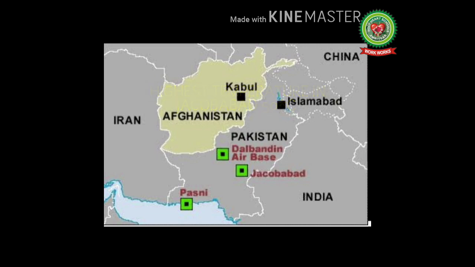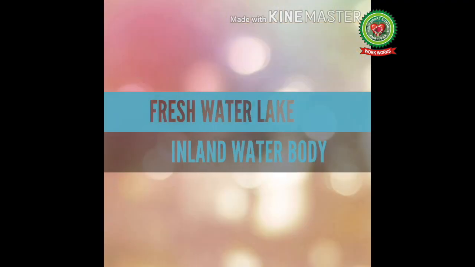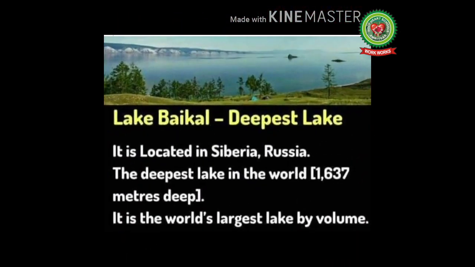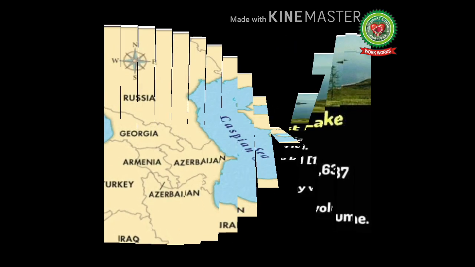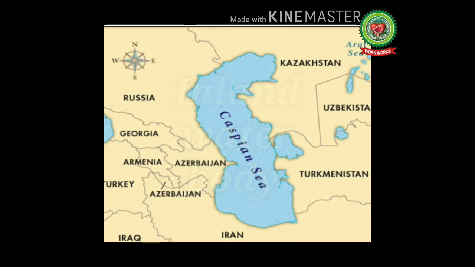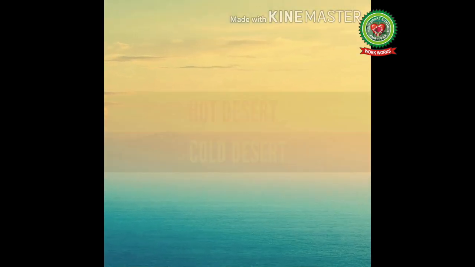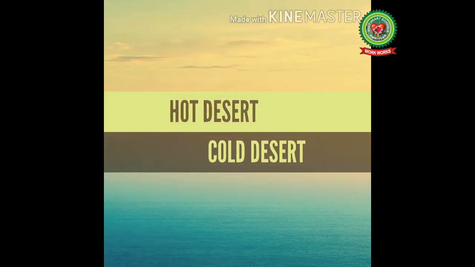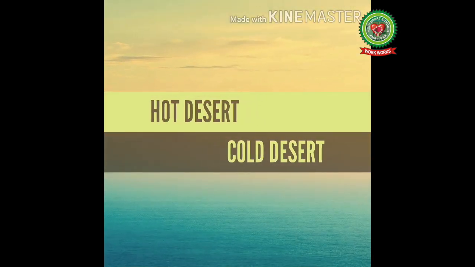Next, it has the deepest freshwater lake, known as Lake Baikal. It is the deepest lake of the world, with a depth of 1637 meters. Besides this, it has the largest body of inland water, known as the Caspian Sea. And last but not least, both the hot desert, the Thar Desert, and the cold desert, the Gobi Desert, are found here in Asia.